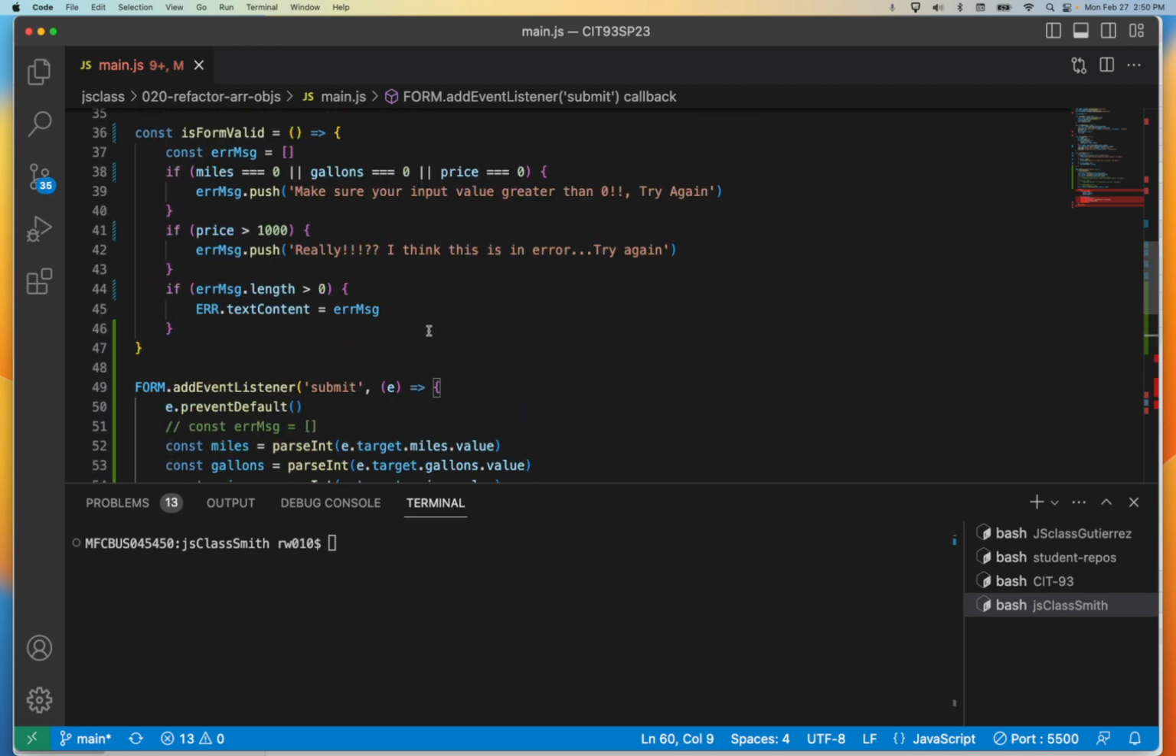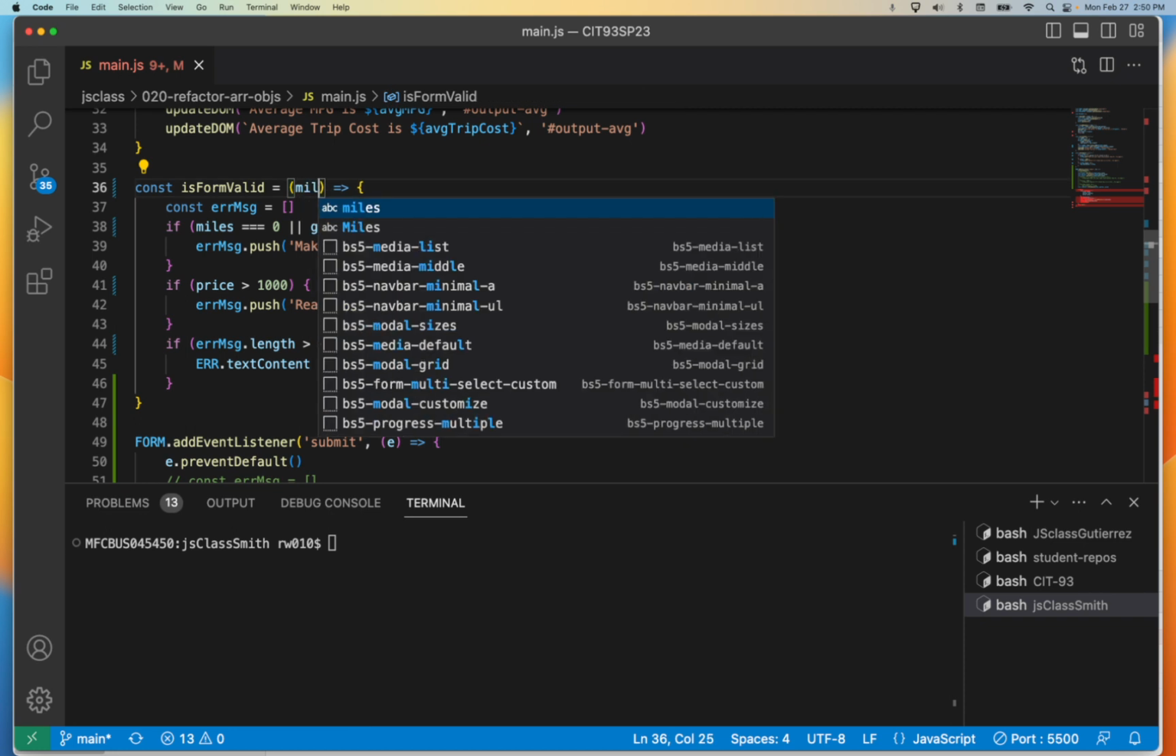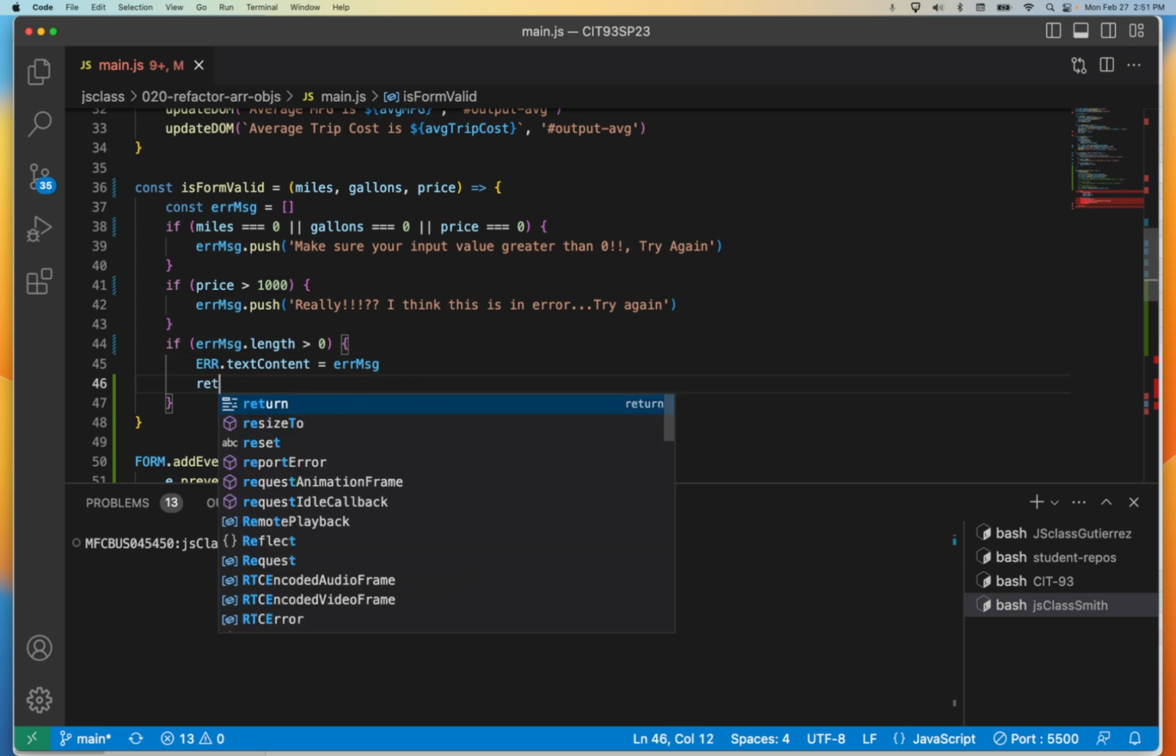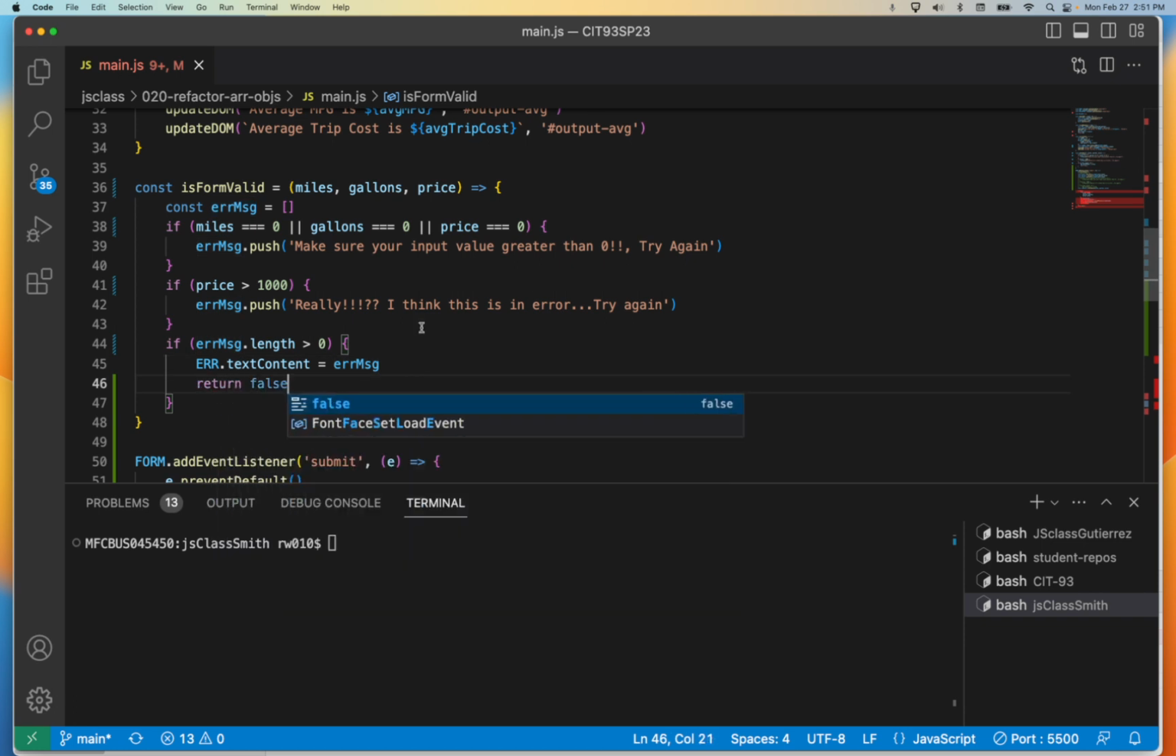Now, in this case, we could keep the same names if we wanted. You often keep the same names if they're not needing to be abstracted in some ways, and in this case, they're not. So if the error message, once it goes through the logic, if we're pushing messages into the array, then we know that if the length is greater than 0, it is an error, and then we update that content, and then we could say return false, right?